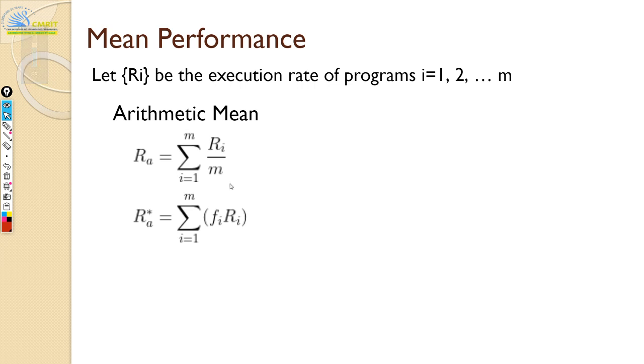Okay, all right. So your RA star is your weighted arithmetic mean, where Fi is the weight given. Now there is also something called harmonic mean, and there's arithmetic mean. Arithmetic mean is simple. You have given Ri's, you just do R1 plus R2 plus R3 divided by M, and you get the arithmetic mean. And when you have a weight factor introduced, you just do the same thing, you give it some weight. In this case, everything has equal weight 1 by M, but here it may not be the case.